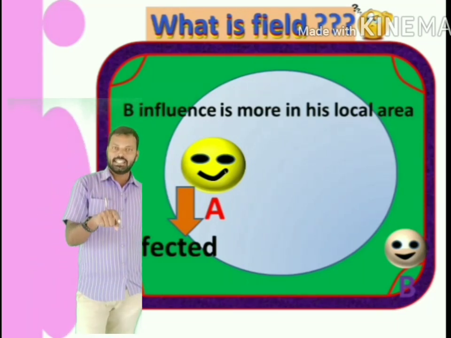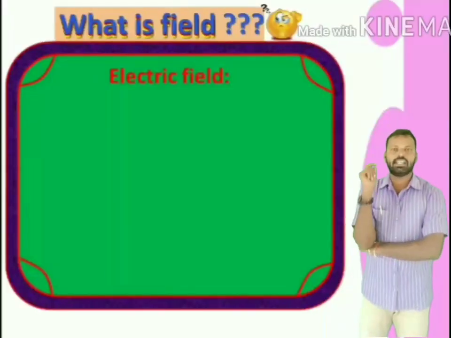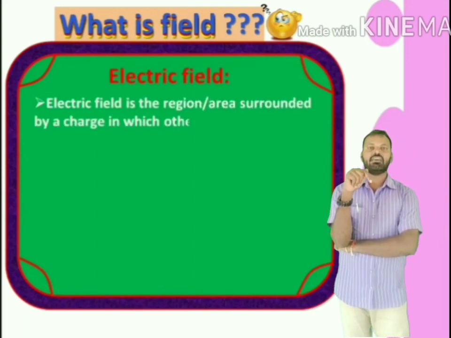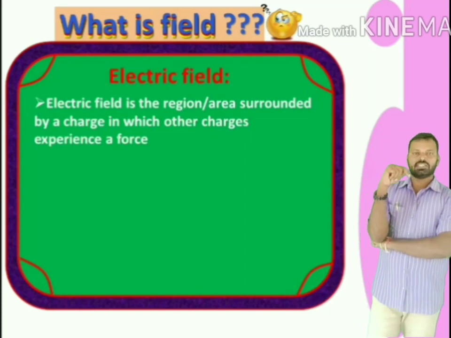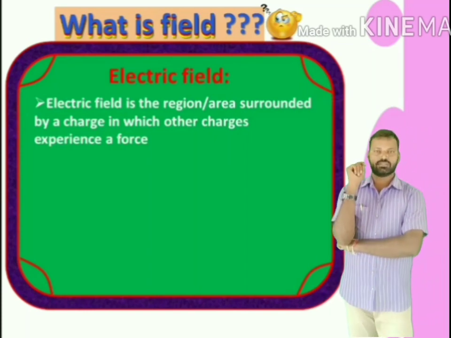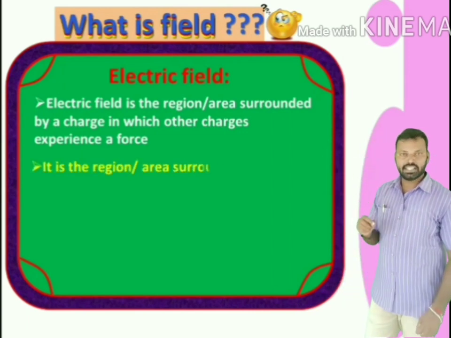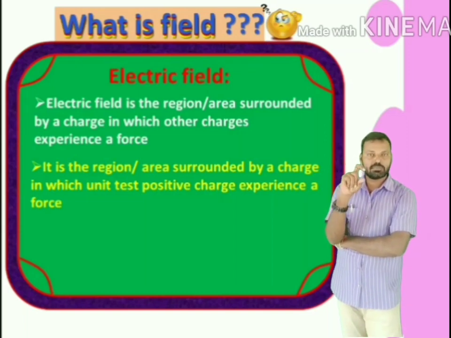It is the area in which your influence is there, right? Similarly, electric field means it is the area or region surrounded by a charge in which another charge experiences a force. Electric field is the region or the area surrounded by a charge in which another test charge experiences a force.